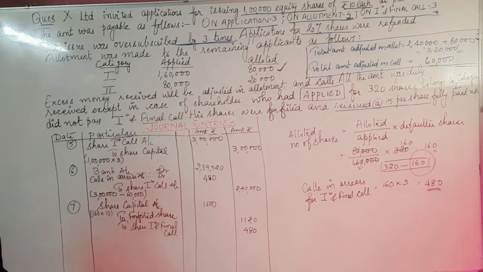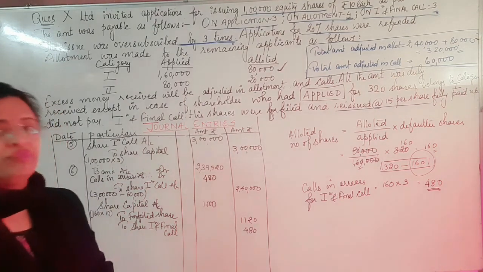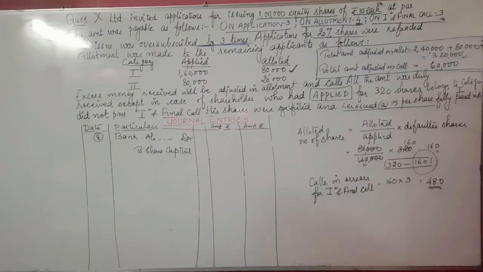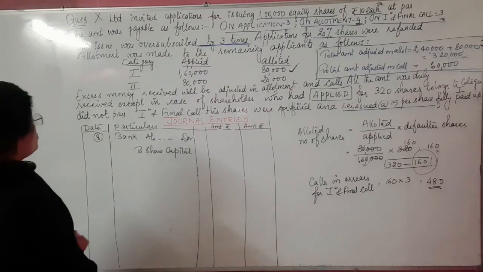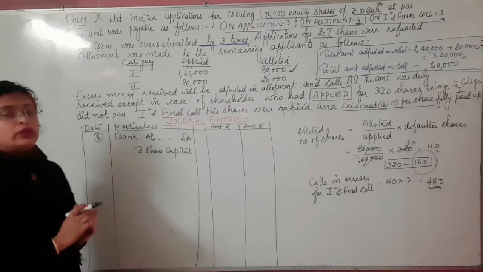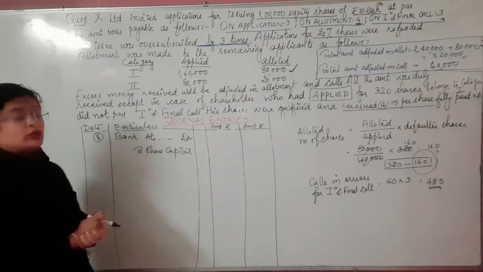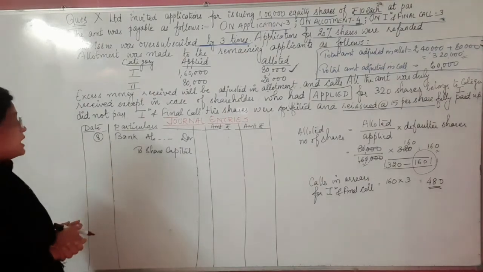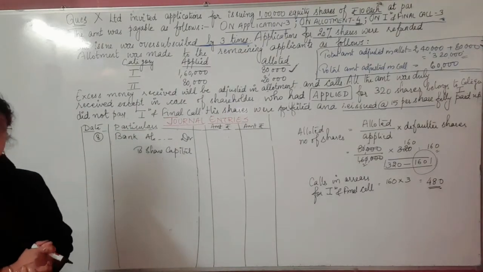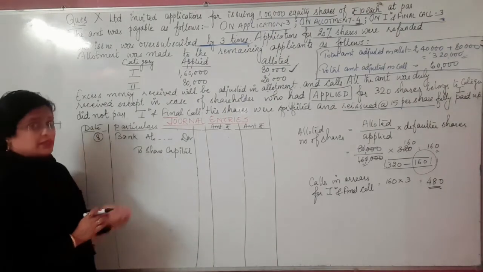So the next journal entry after the forfeiture is the one for the reissue. You know it, children. The reissue journal entry is: Bank account debit to share capital. This means the company is selling the shares to the market, and therefore it is receiving the amount.